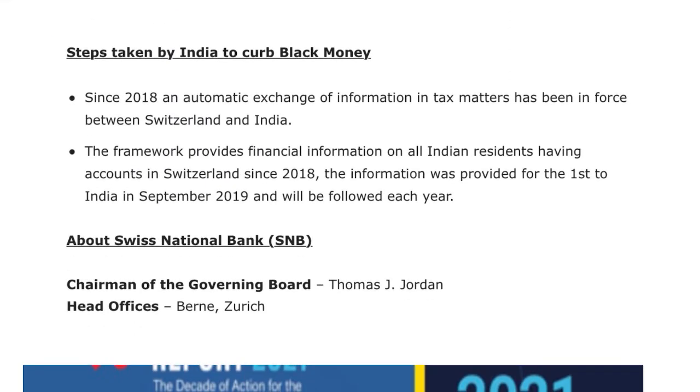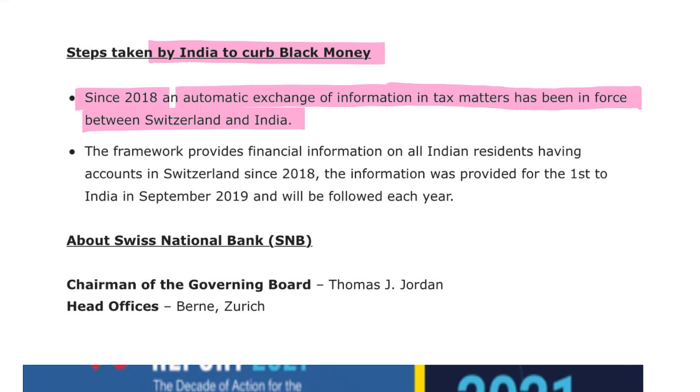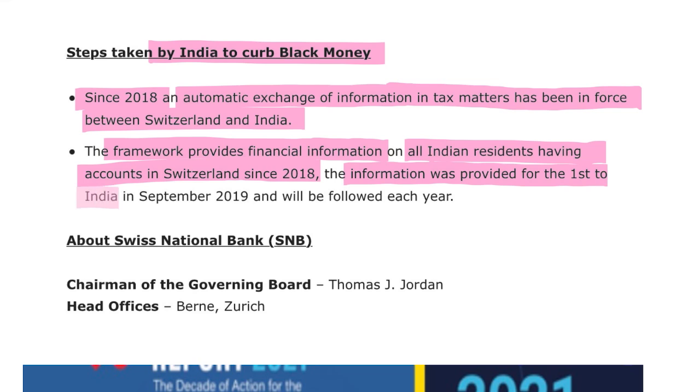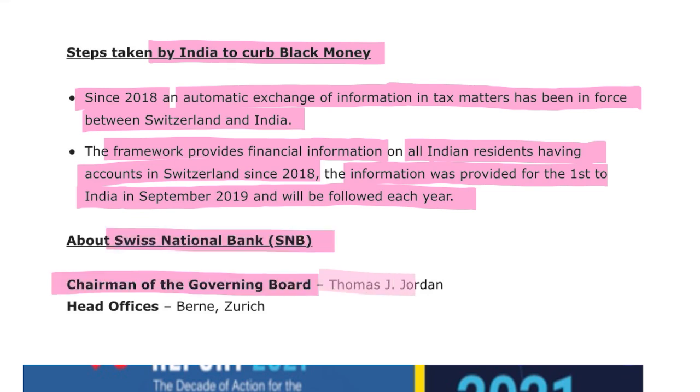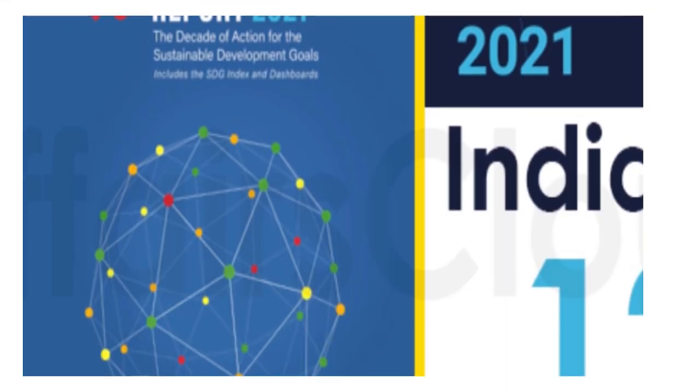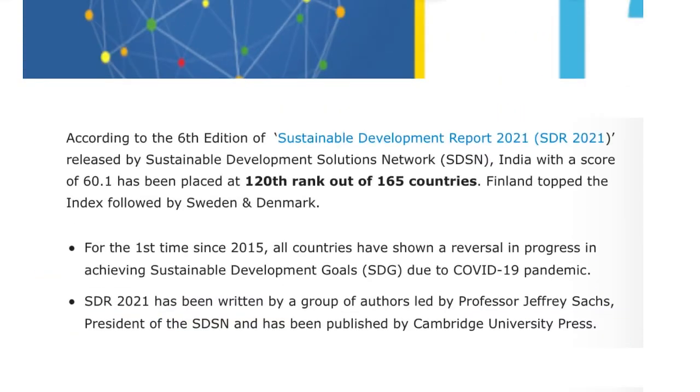Alright, then if we look at some of the steps taken by India to curb black money, since 2018 an automatic exchange of information in tax matters has been enforced between Switzerland and India. The framework provides financial information on all Indian residents having accounts in Switzerland since 2018. The information was provided for the first time to India in September 2019 and will be followed each year. If we talk about Swiss National Bank, chairman of the governing board is Thomas J. Jordan and the head office is in Bern, Zurich. This is incomplete, but we'll look at it.